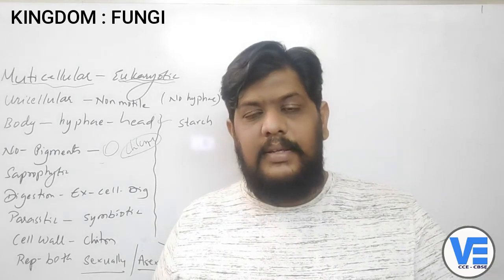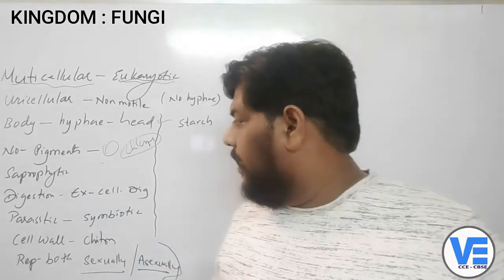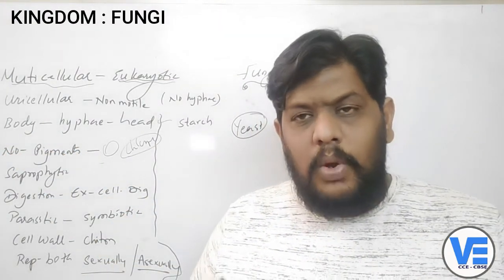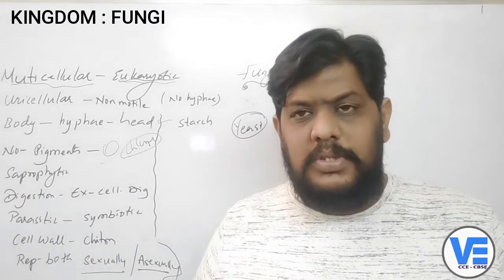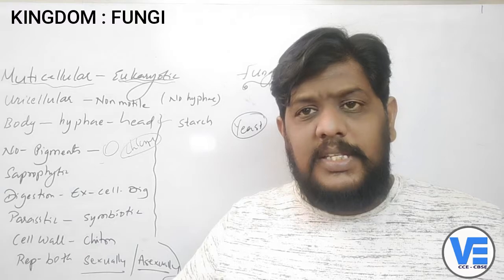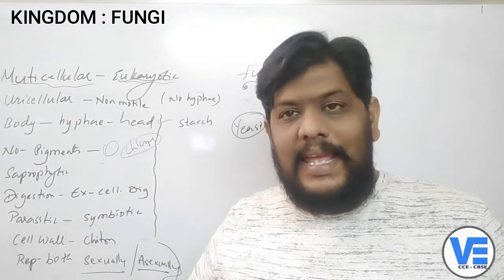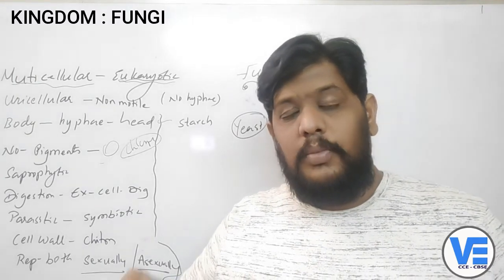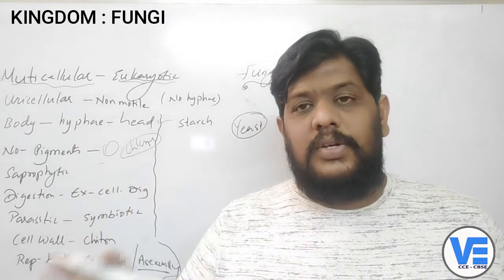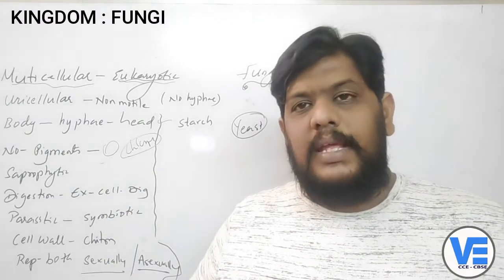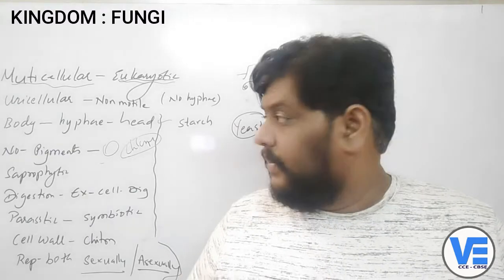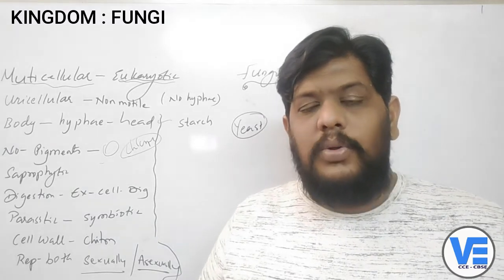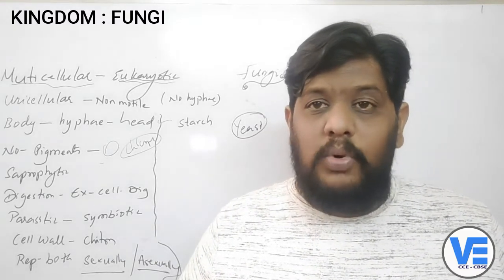Now, we have already learned the word saprophytes, right? If you see the fungi, you see them growing on dead logs, trees which are about to die, or bread which is spoiled. Whatever dead and decaying things are there, the fungi basically grow over them. You might have also seen them growing on the trunk of trees. So they usually grow there. And now how do they survive? If they don't have chlorophyll and are not able to prepare their food material, how do they survive? They have a saprophytic mode of nutrition.